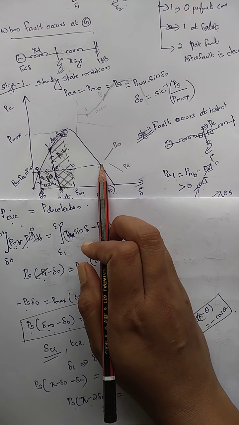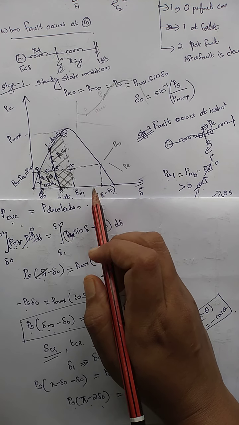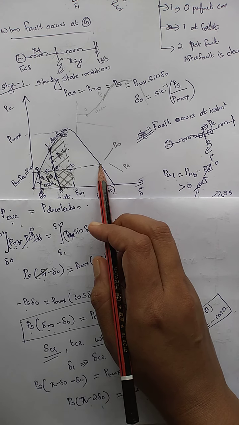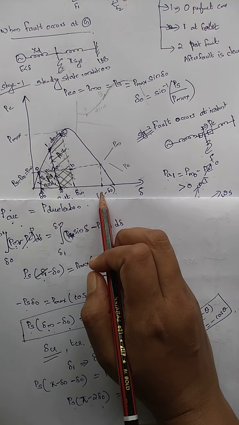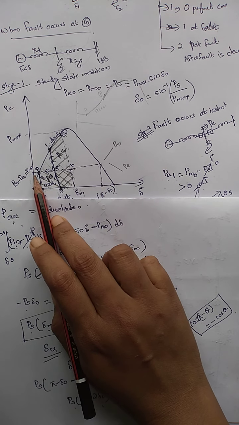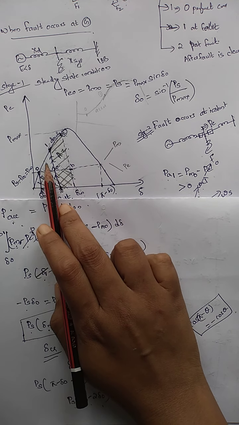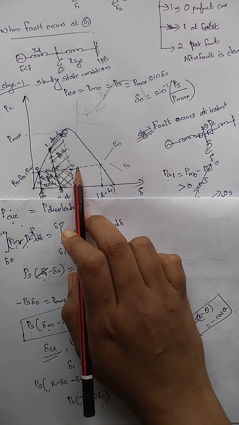stable condition, that is delta max, the maximum rotor angle variation possible between the occurrence of the fault and after the system was put back to synchronism, that is delta max. So that delta max should be equal to pi minus delta 0. So if the delta 0 angle varies to here, then this delta max also will decrease.